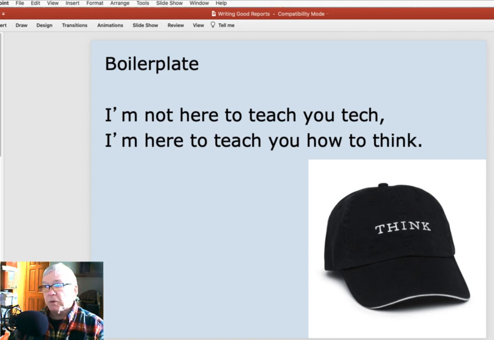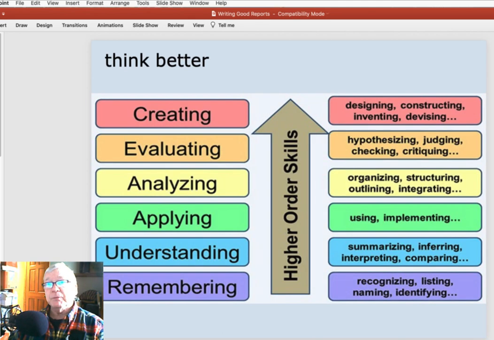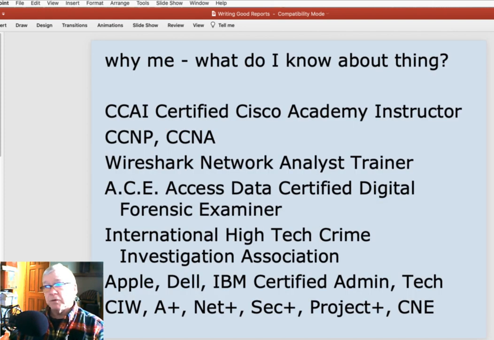really the thing about this is we're learning how to think. So regardless of what the ideas are, regardless of what the concepts or the lab work is or whatever, the point is to get you to the point where you are thinking better, understanding, applying, analyzing, evaluating, and creating good stuff.